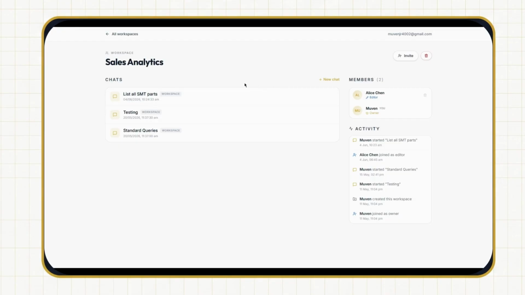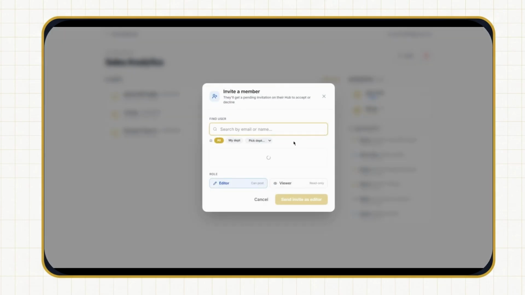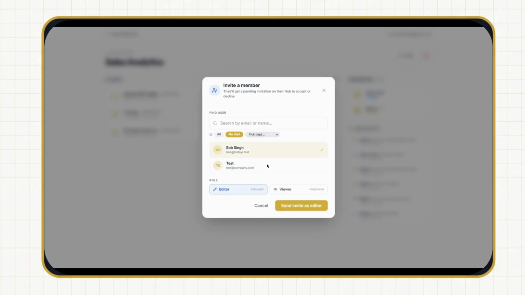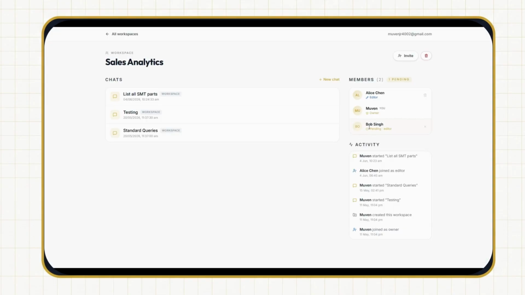So this is the workspace. Under this workspace, as we can see, there can be multiple chats. All these chats can be accessed by members under this workspace. I can also invite others. For example, here I can invite my department people. For example, Wopsing, I can invite as a viewer or editor. Once I invite, the invitation will be sent to that person. As we can see now, once the invite is sent, it will show as pending. Once Wopsing accepts it on his portal, it will be accepted and he will officially join.